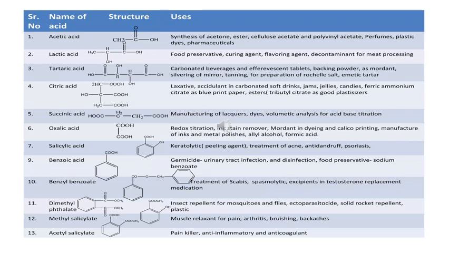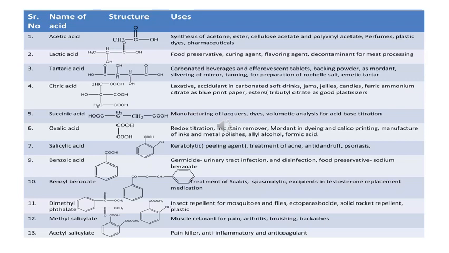Lactic acid is used as a food preservative, curing agent, flavoring agent, and decontaminant for meat processing. Then tartaric acid is used in carbonated beverages and effervescent tablets, baking powder, modern silvering of mirrors, tanning, preservation of rock salt, and emetic tartar. Citric acid is used as a laxative, acidulant in carbonated soft drinks, jams, jellies, candies, and ferric ammonium citrate in blueprint paper, esters.